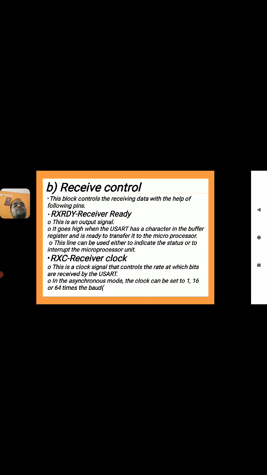Next, same as the transmitter clock in the transmitter section, we use one more clock called the receiver clock, RxC. This is a clock signal that controls the rate at which bits are received by the USART. Just as the transmitter clock controls the data rate to transmit, here the receiver clock controls the data rate to receive data by the USART. In the asynchronous mode, the clock rates can be set to 1, 16 or 64 times the baud rate.